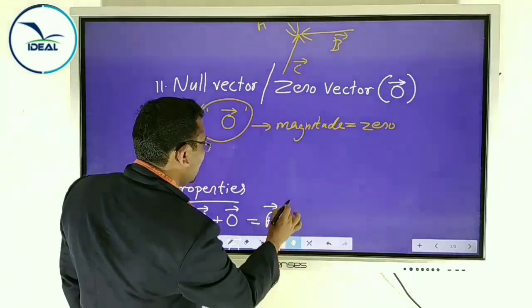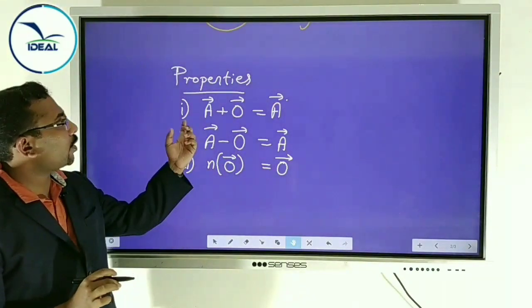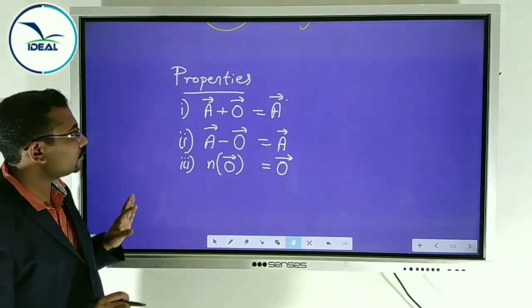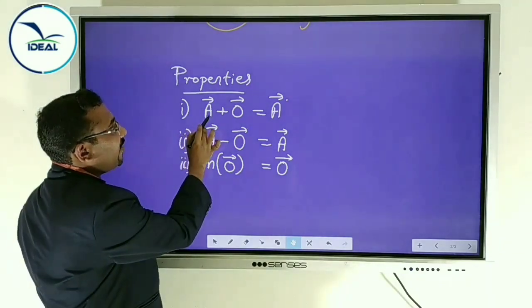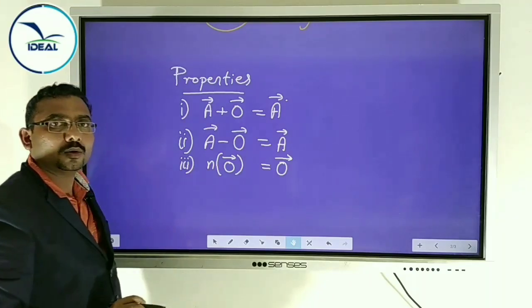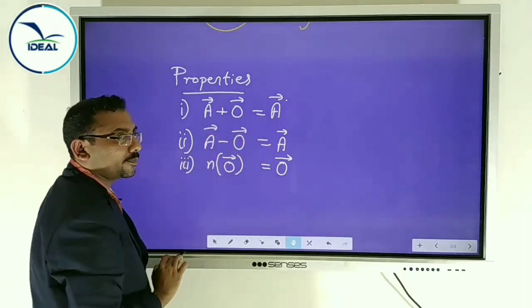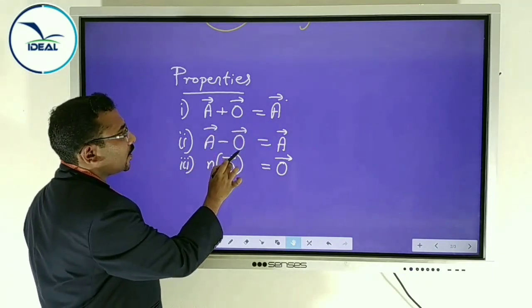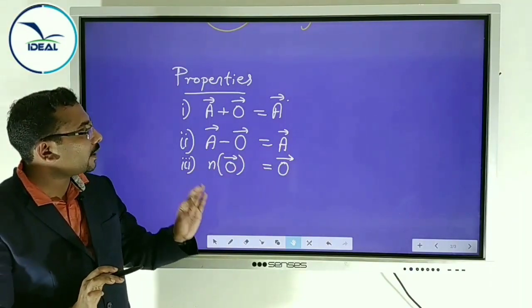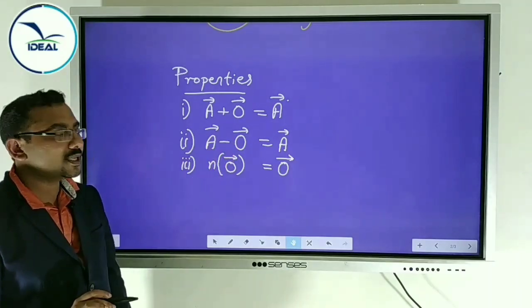Also, we note some very simple properties of zero vector. First property: a vector A plus zero vector is equal to vector A. Second property: vector A minus zero vector is equal to vector A. If we add or subtract zero vector from a vector, we get the same vector.